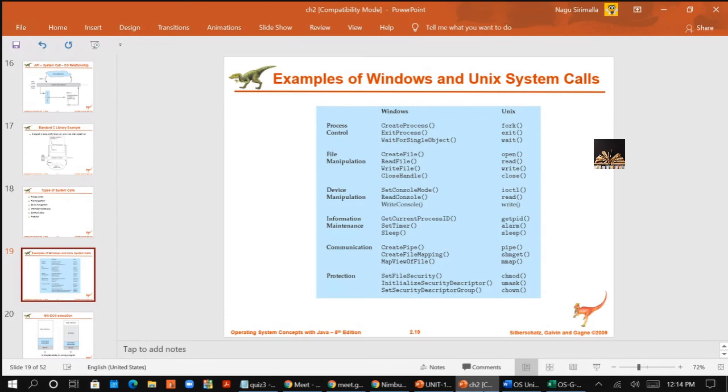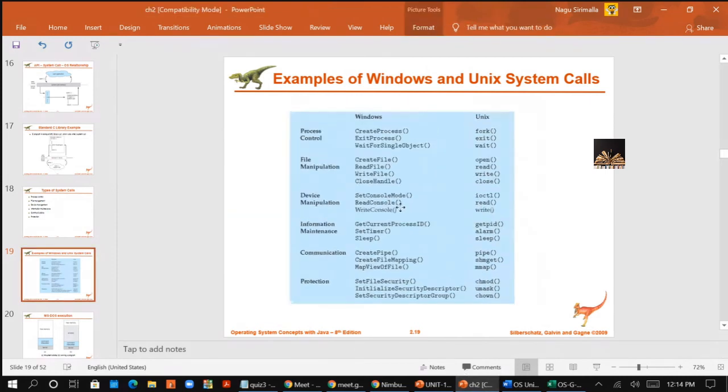Then after finishing, you will release the device. Set console mode is nothing but here you are getting access to the device. Once you get it, read the data or write the data, then after that release the resource.